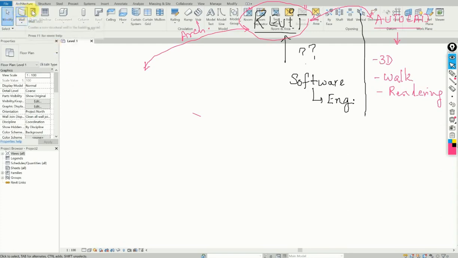Here walls, doors, windows, isn't it? So in Revit, it knows what you're inserting. When you make a wall, it is a wall. It is not just lines. It is specific about everything. This is the first part of the story of Revit.